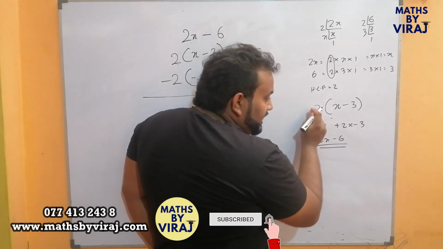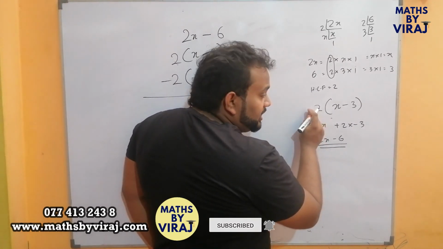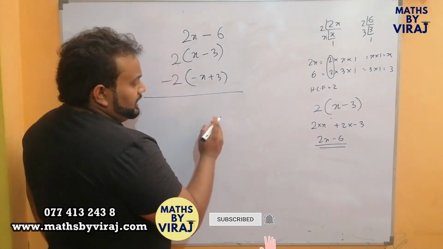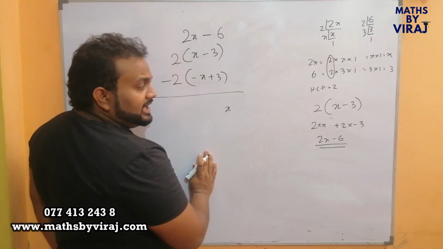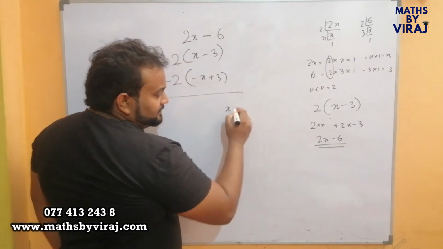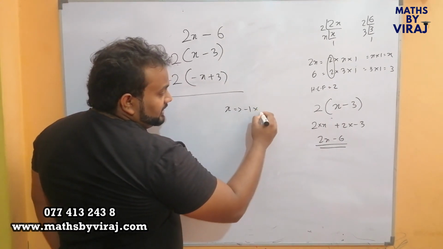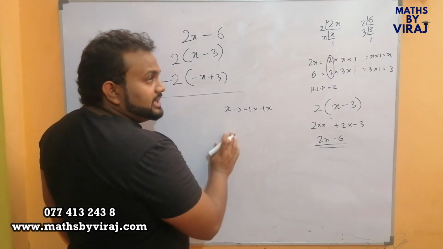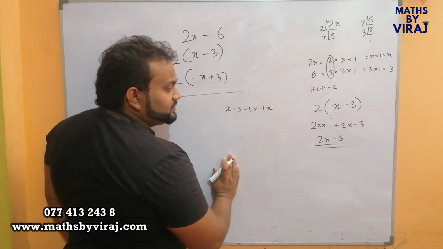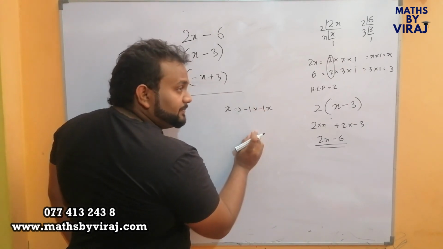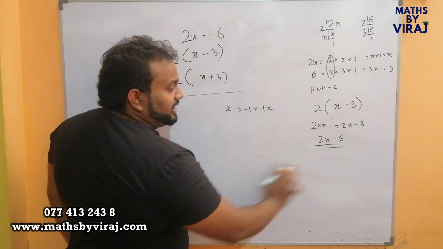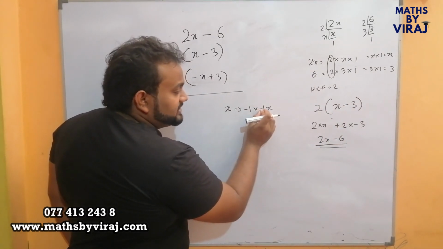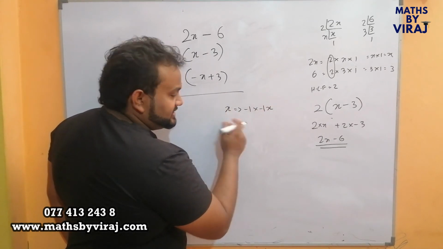Now, if I take the common term to be minus 2, fine. I can write x as minus 1 into minus 1 into x. Now what I am doing is introducing a minus 1, because minus into minus is plus, and 1 into 1 is 1. Therefore for x, minus 1 into minus 1 is plus 1, plus 1 into x is x.